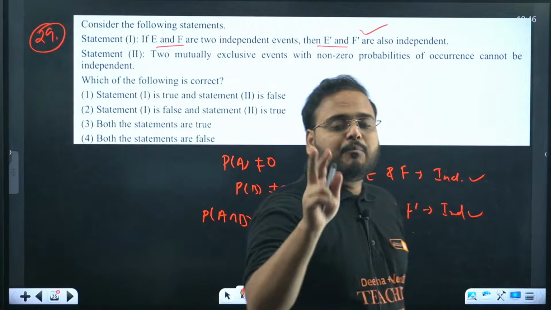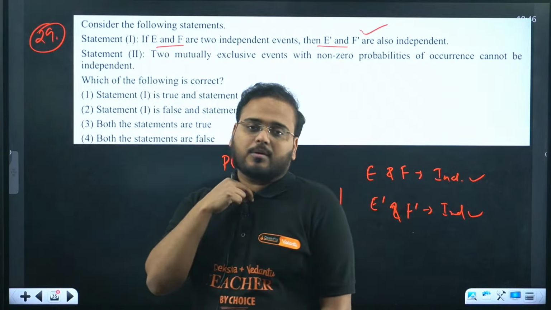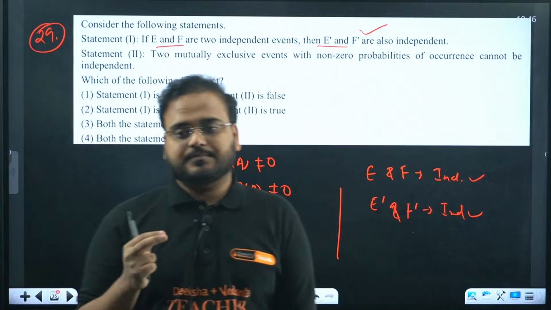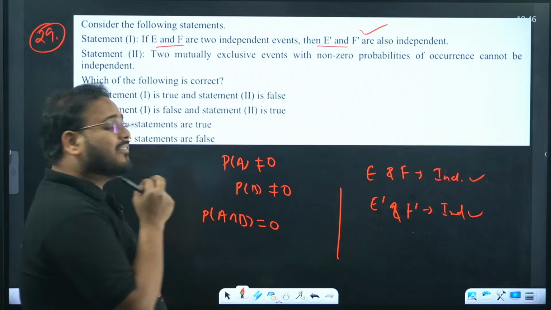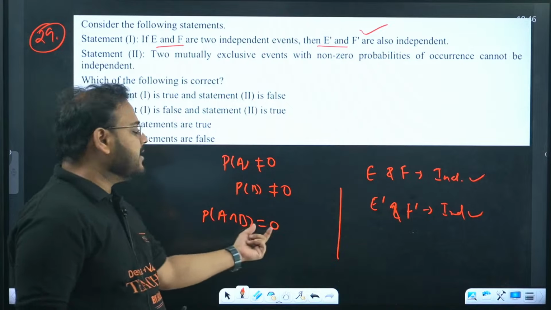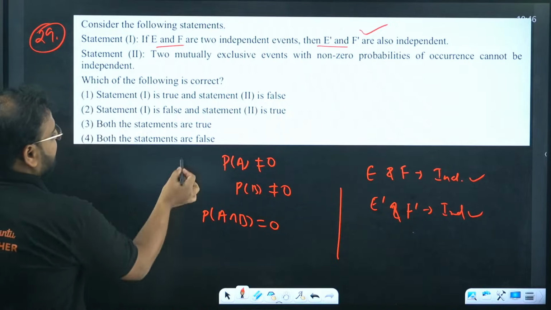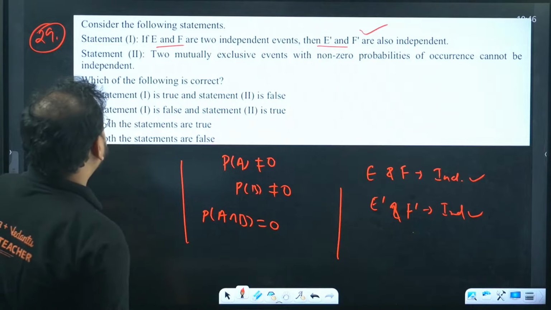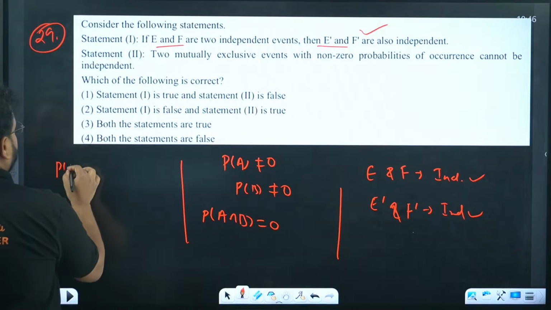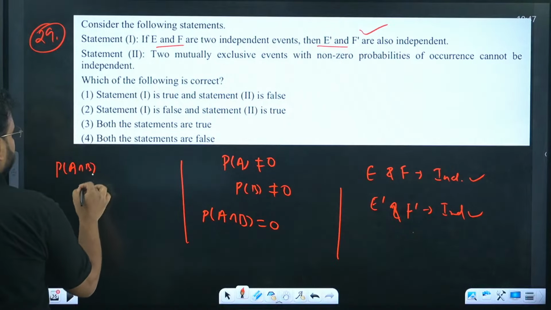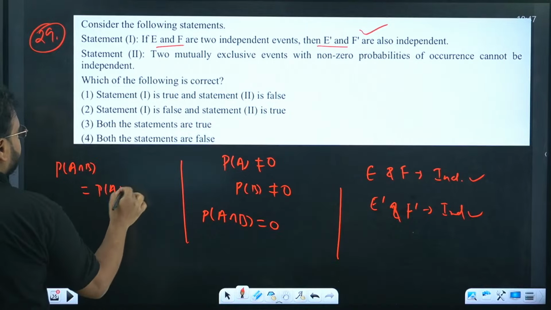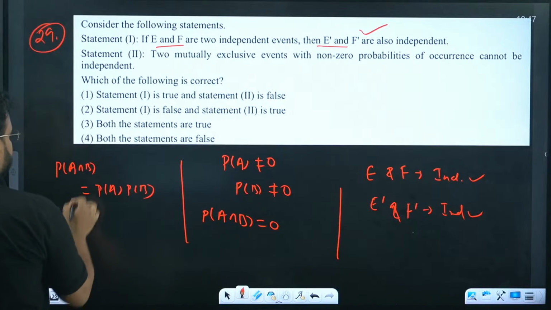They are mutually exclusive, which means they have nothing in common. If they have nothing in common, the intersection will be 0. They are saying if it is independent, check about it. This is going to be P(A) into P(B). This side is 0.